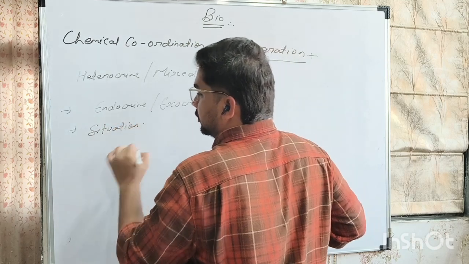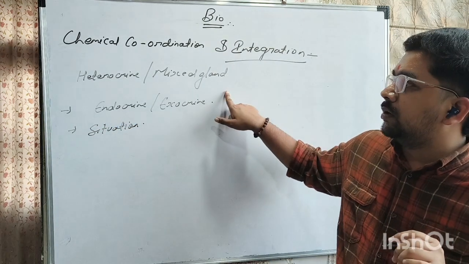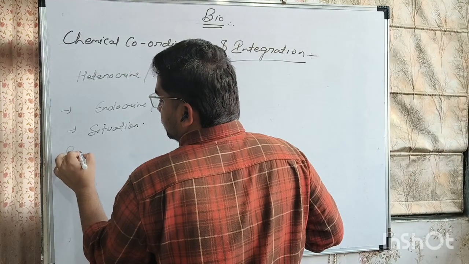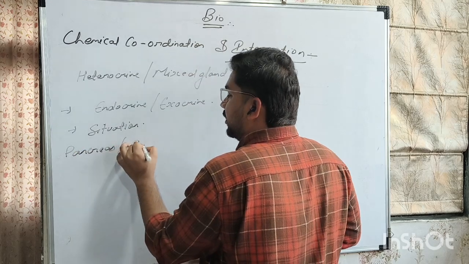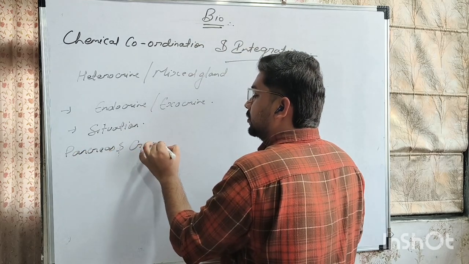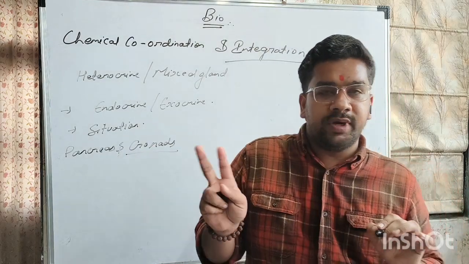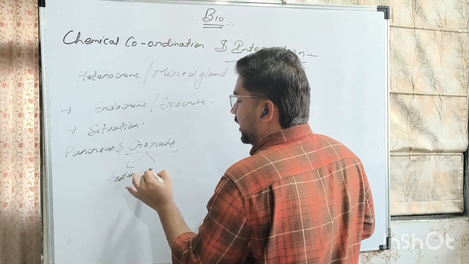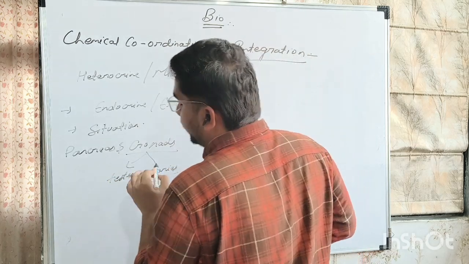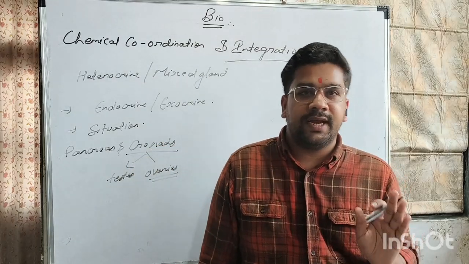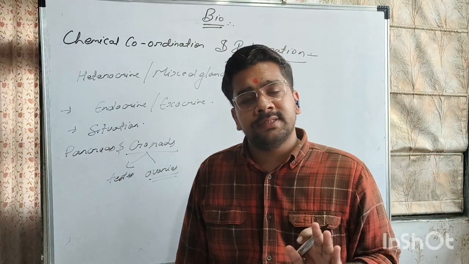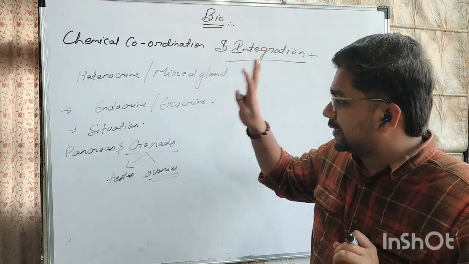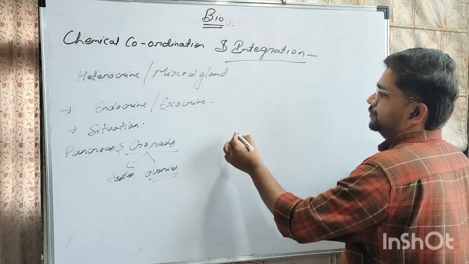In human body, there are two glands which are examples of heterocrine gland. The first gland is pancreas and the other one is gonads. Okay, gonad is going to be different in male and female. In male it is testis and in female it is ovaries. Okay, so now understood there are two types of gland, endocrine and exocrine, and if a gland acts as both endocrine and exocrine, then that gland will be considered as heterocrine gland. Clear?